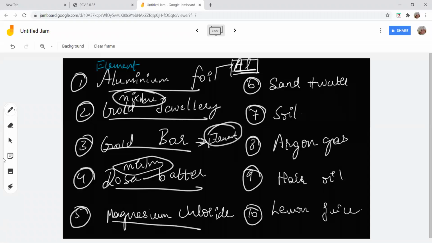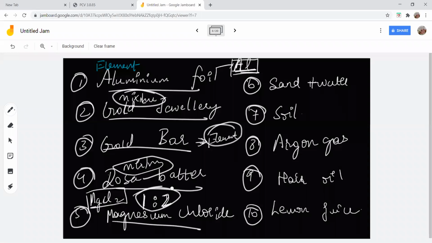Shivani, yes, it's right. Magnesium chloride has a proper chemical formula. We know the chemical formula of magnesium chloride is MgCl2. That is, they combine in the ratio of 1:2, with 1 magnesium and 2 chloride. So they have a fixed ratio and combine in proper proportion.